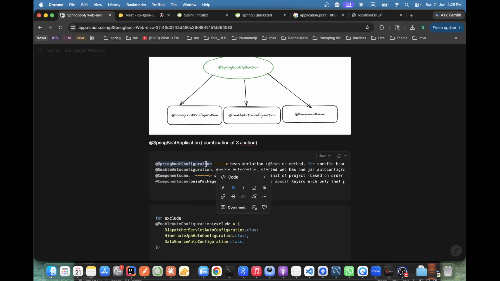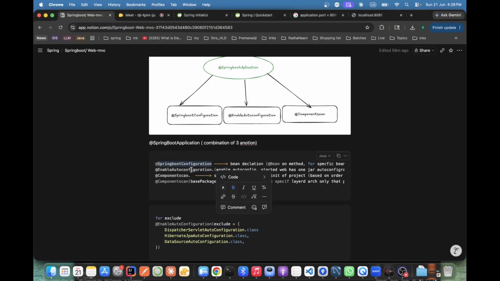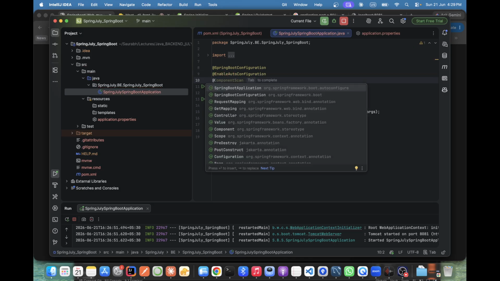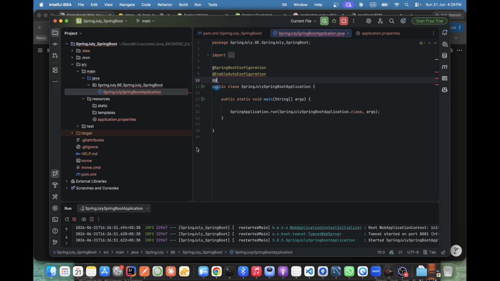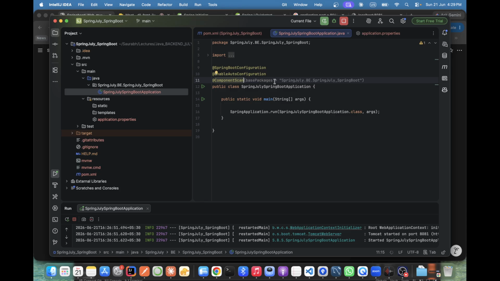Okay, so let's try to remove this and try to add these: auto configuration, component scan. Correct? See here, with component scan we need to tell which base package I need to start from first. Okay. Correct? You remember in our project